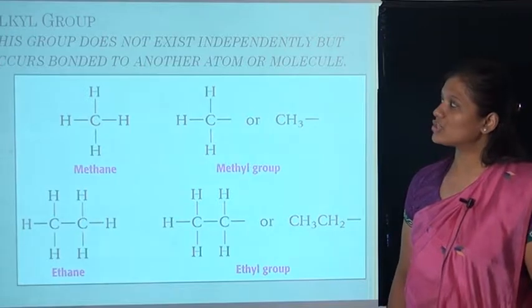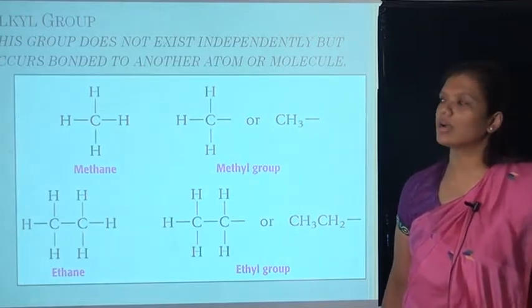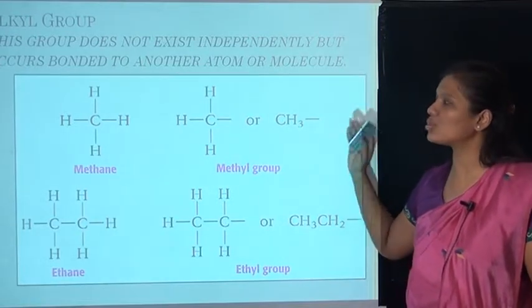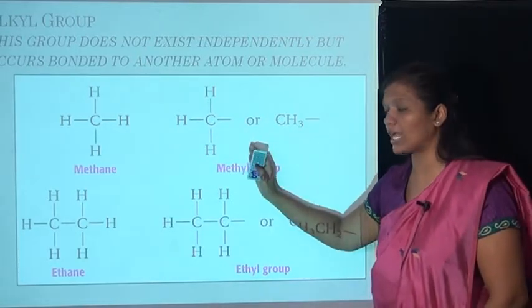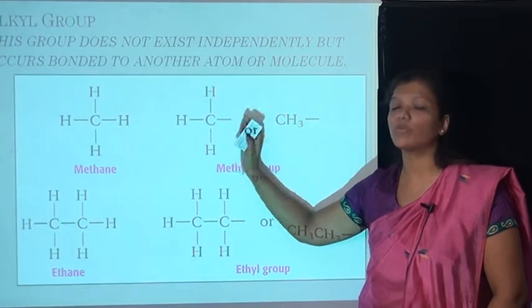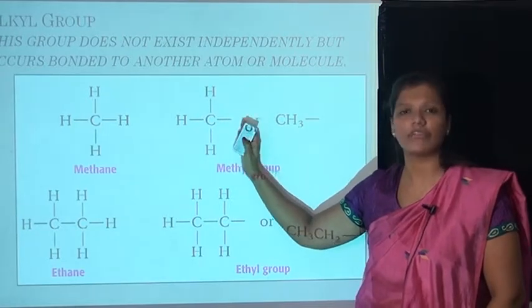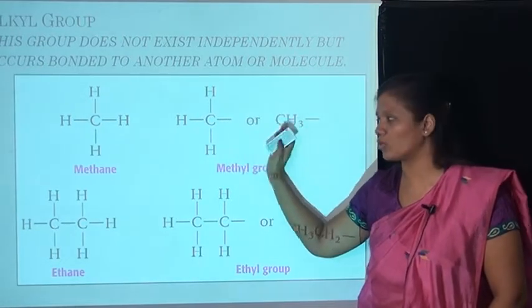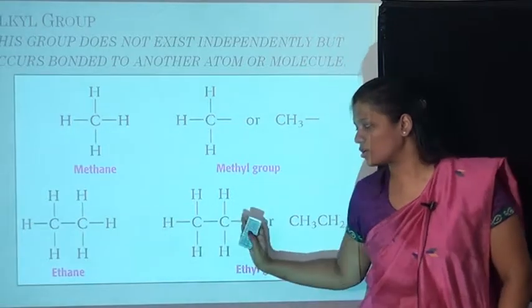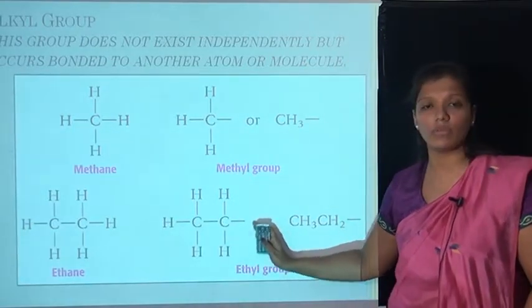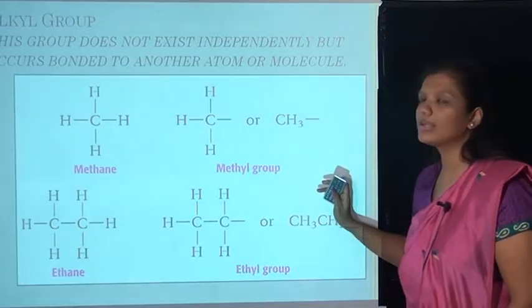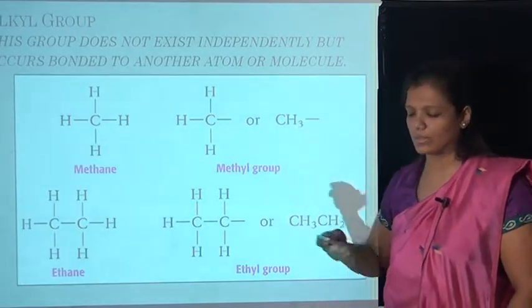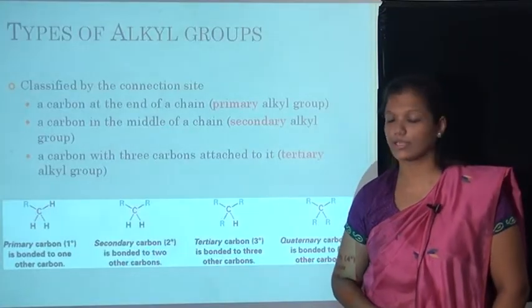Now this group does not exist independently but occurs bonded to other atoms or molecules. Methane is converted to a methyl group, that is CH3, and one bond, or you can say one valency, will be left, which is bonded to any other compound. Next is ethane. Here also one hydrogen will be removed and the bond will be free and bonded to any other compound. It is incomplete, right? Therefore it is written like this.